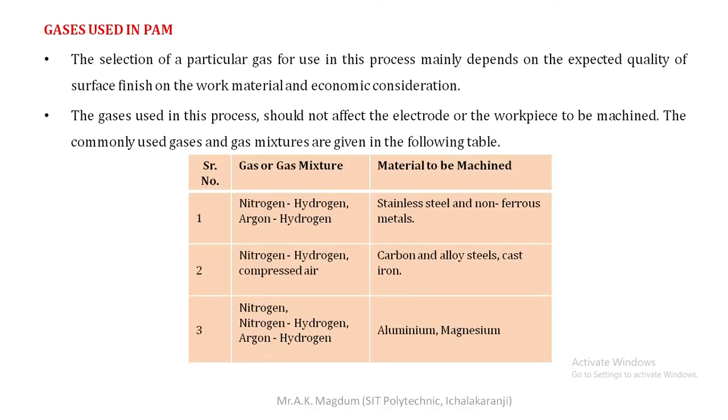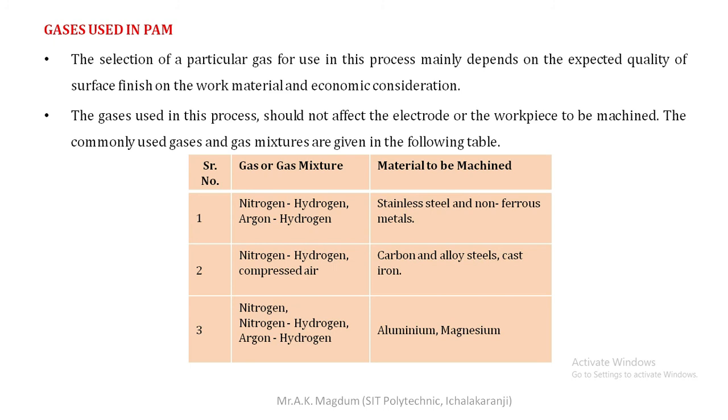Economic consideration is a very important factor at the time of machining, because so many gases are available. Listed here, in the first row of the table, there is nitrogen, hydrogen, and argon-hydrogen. A combination of gases is available.